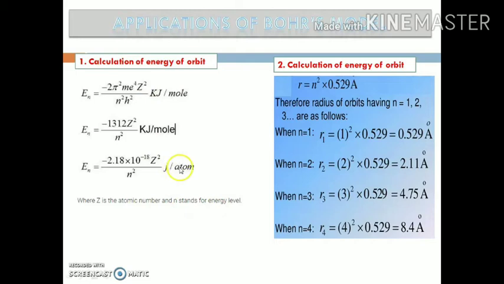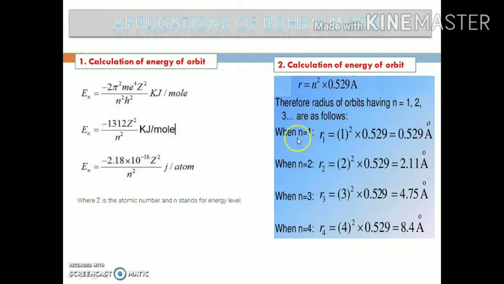Similarly, in terms of joule per atom, its value is equal to minus 2.18 into 10 to the power minus 18 Z square over n square. The radius of the orbit has a fixed value for the hydrogen atom, and it is given by the expression r is equal to n square into 0.529 angstrom, where n can be 1, 2, 3 and 4.